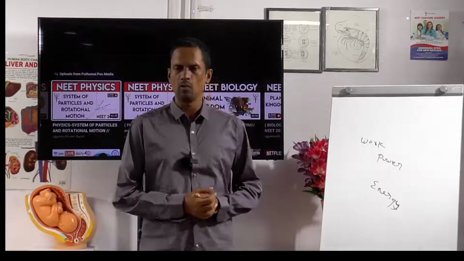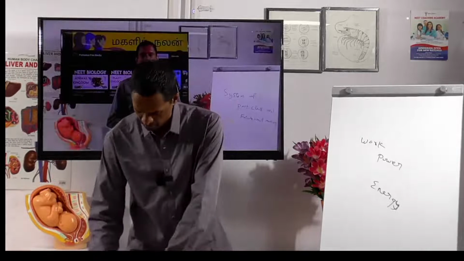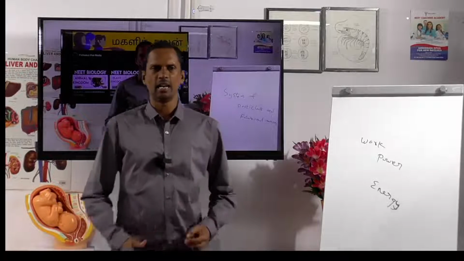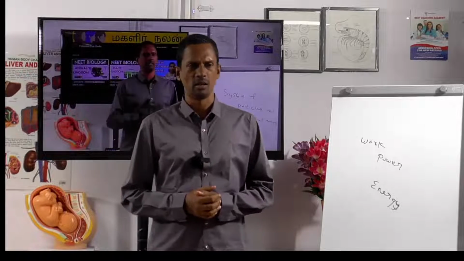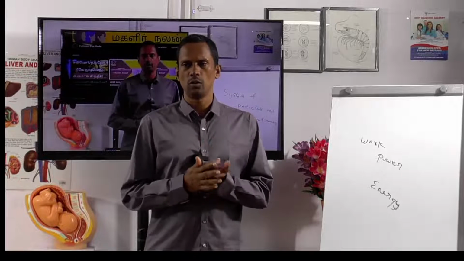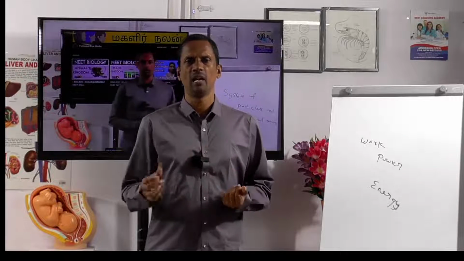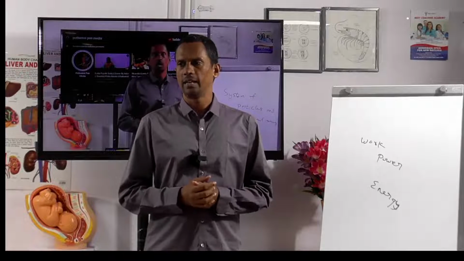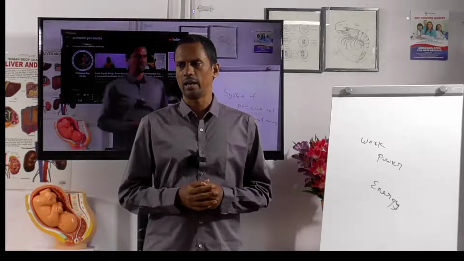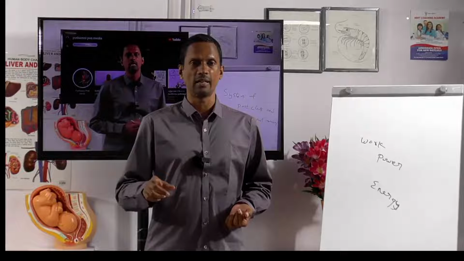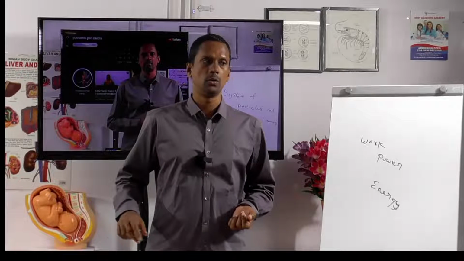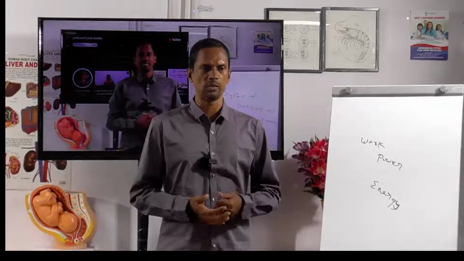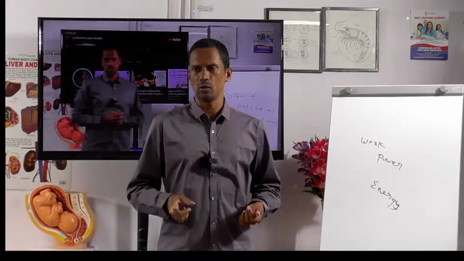So work done is equal to the integration from 0 to xm of F dx, where xm is nothing but the certain distance. So it is the integration of kx dx. k is a constant, so you have to take it outside. The integration of x dx is x square by 2. With the force constant outside, it is k x square by 2.